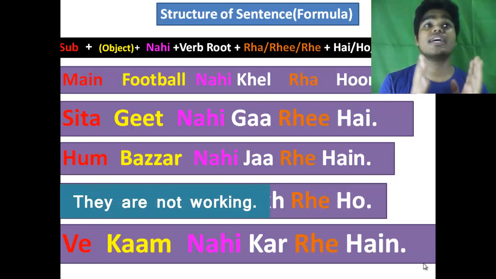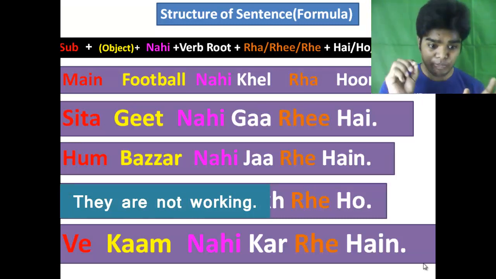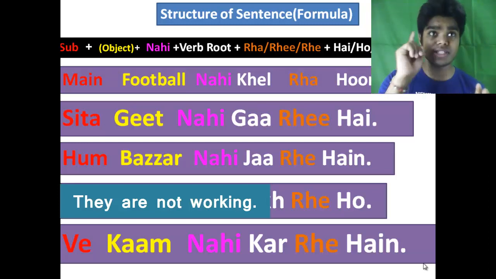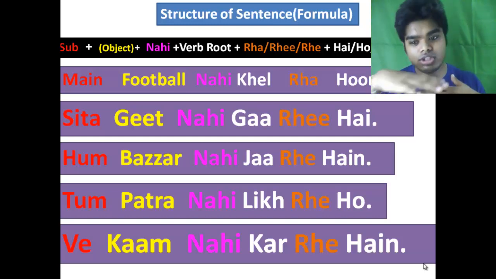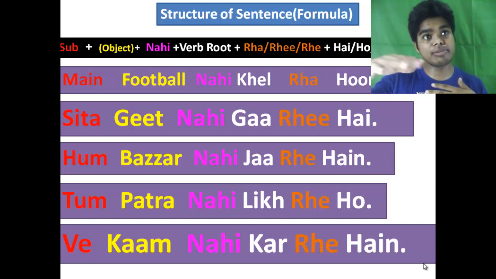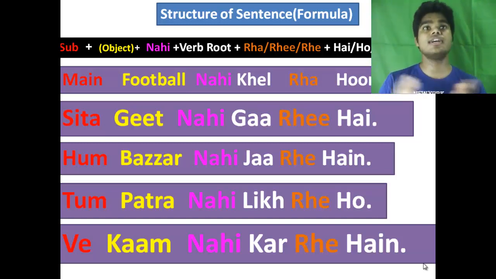Alright, and the last one is ve kaam nahi kar rahe hain. So they are not working. It means ve kaam nahi kar rahe. Ve means they, kaam means work, nahi means no, kar means to do, rahe is the continuous form, doing. Hain is for representing the plural subject. Right, so ve kaam nahi kar rahe, they are not working.